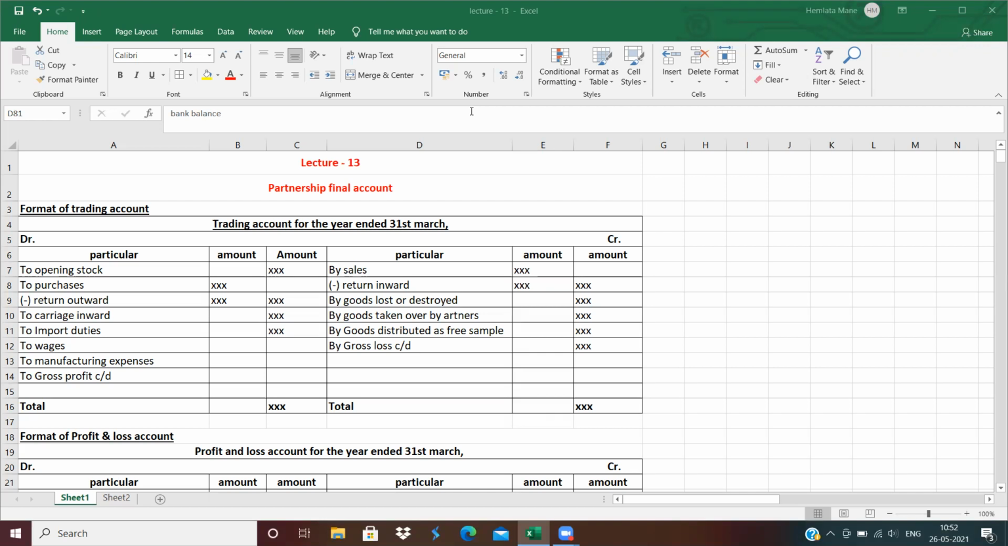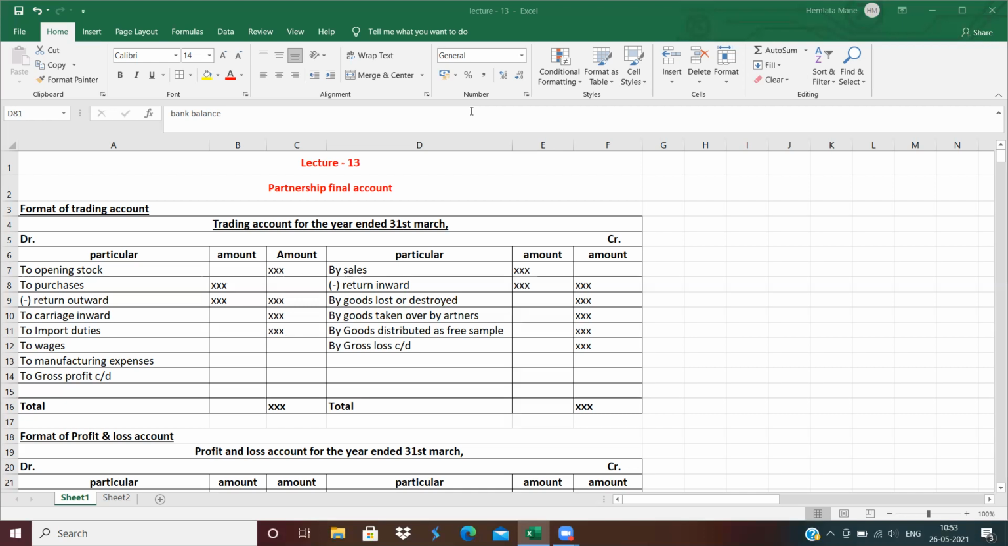Now, every partnership firm, every business prepares its final accounts. Final accounts means preparing the trading account, profit and loss account, and balance sheet. The final accounts help to find out the financial position of your business. If you prepare the final accounts, then you can easily find out whether your business is profit making or loss making. So every business firm prepares its final accounts every year at the end of the year. Clear? So here we discuss the final accounts of a partnership firm.